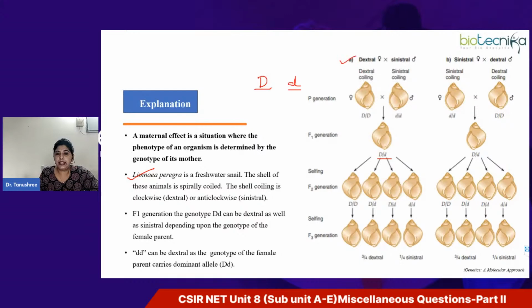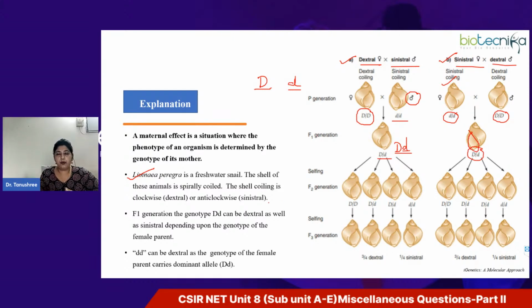For example, in this figure A, if you see the mother is dextral, having dextral coiling, you can see the genotype of the female has homozygous condition for the dextral allele, and the father, the male, is sinistral. Here you can see that the male has the recessive sinistral allele in homozygous condition. In such a cross, we get the F1 generation which is heterozygous. Now, if you perform a reciprocal cross where the female is sinistral, having the genotype for sinistral coiling, and the male has the genotype for dextral coiling, again the F1 generation will be heterozygous. There is no change in genotype, but you can see the coiling here is sinistral.